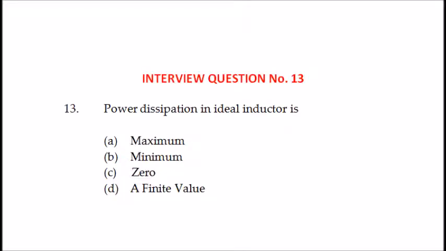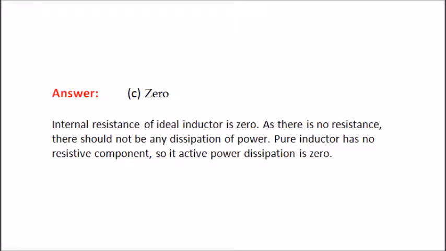13th question. Power dissipation in an ideal inductor is, options are maximum, minimum, zero, a finite value. The answer is 0. Why? Because the internal resistance of an ideal inductor is 0. As there is no resistance, there should not be any dissipation of power. A pure inductor has no resistive component, so its active power dissipation is 0.